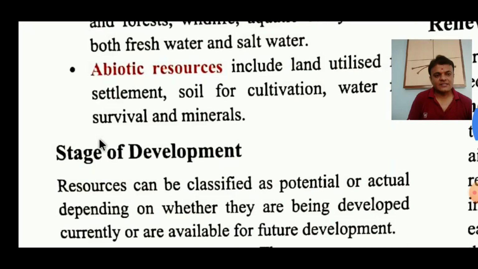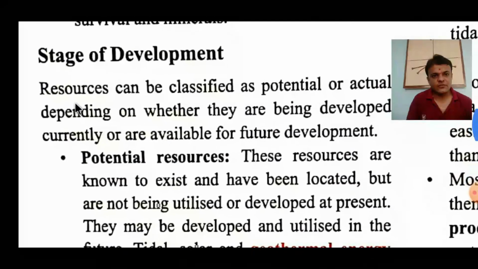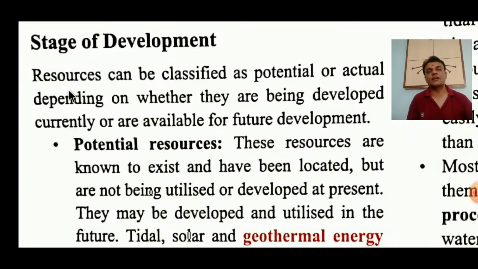Clear? Next is stage of development. Stage of development means at what level or at what stage they are developed. So let us discuss. Resources can be classified as potential or actual, depending on whether they are being developed currently or are available for future development.